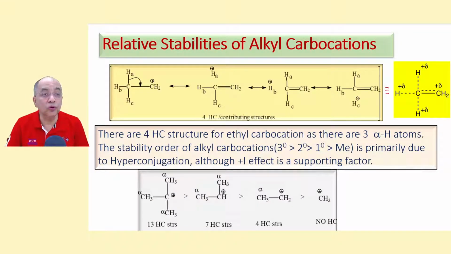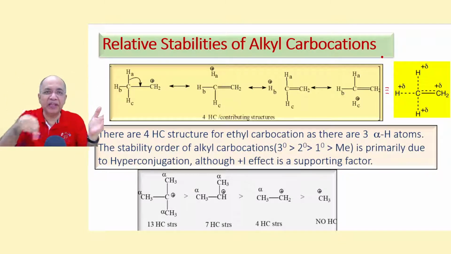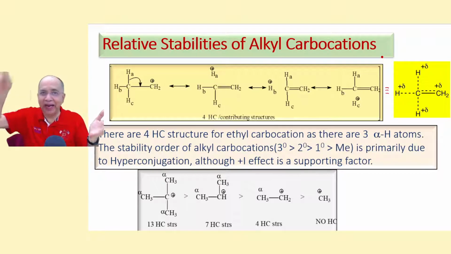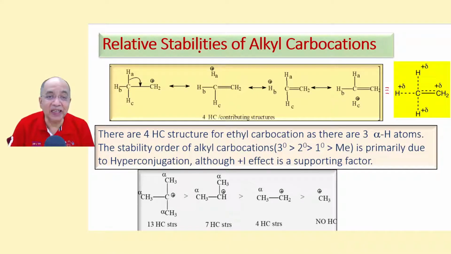Coming to the relative stability of carbocations, let us apply our knowledge of hyperconjugation, sigma-pi or sigma-p conjugation, to study the relative stability of alkyl carbocations. This is a case of sigma-p conjugation, because this is a vacant p orbital. This is vacant. So let us draw.